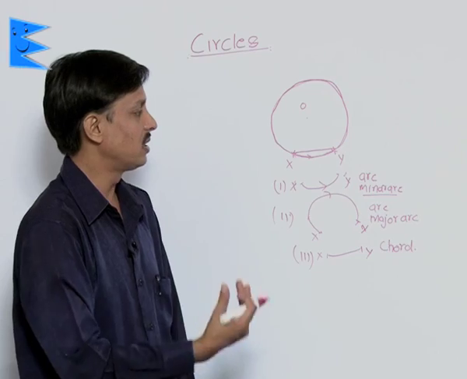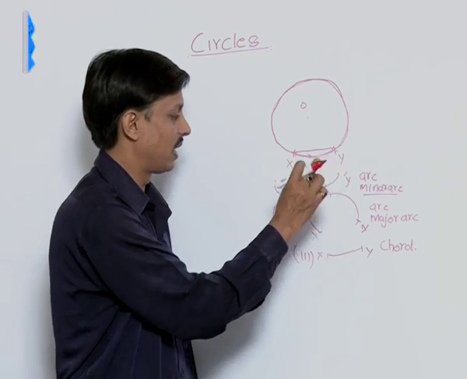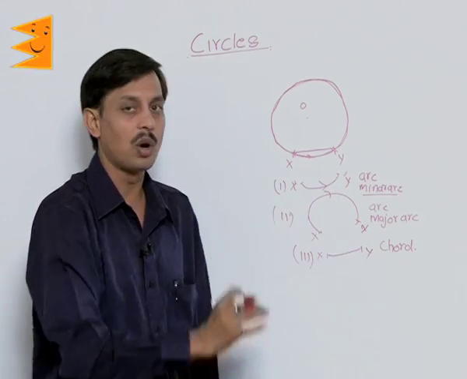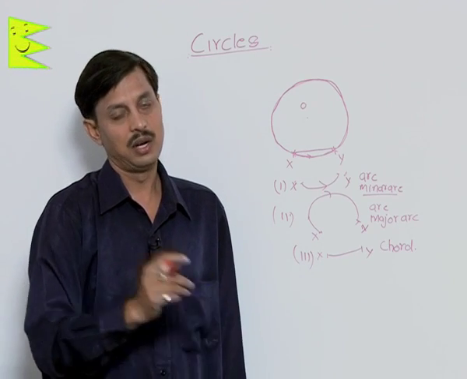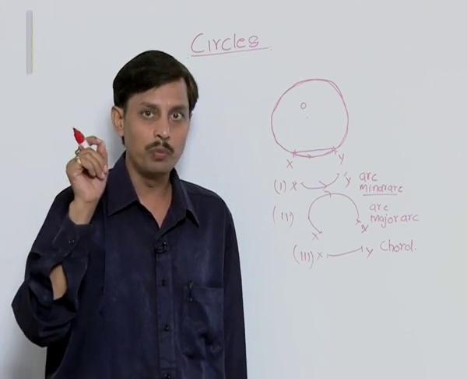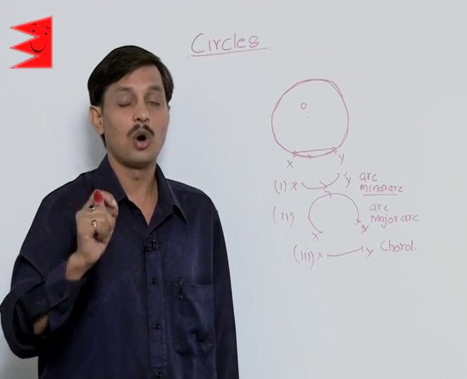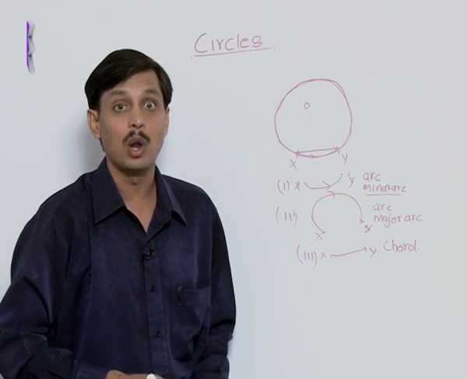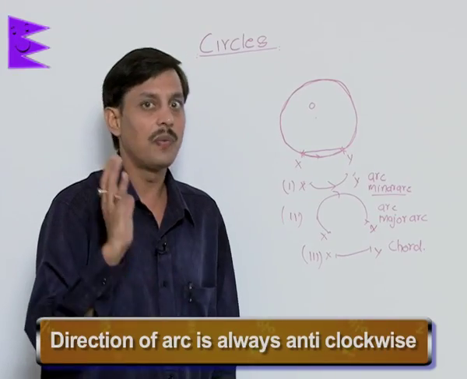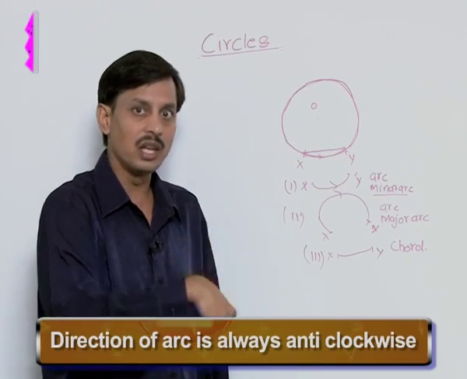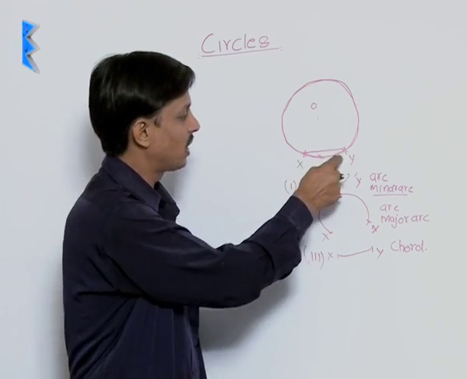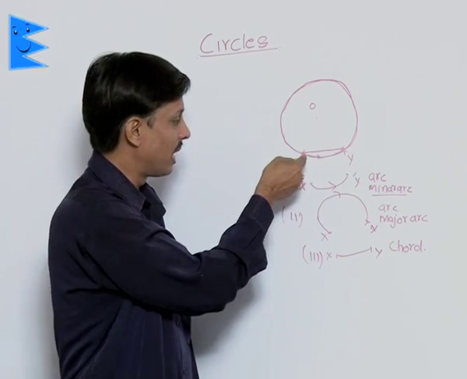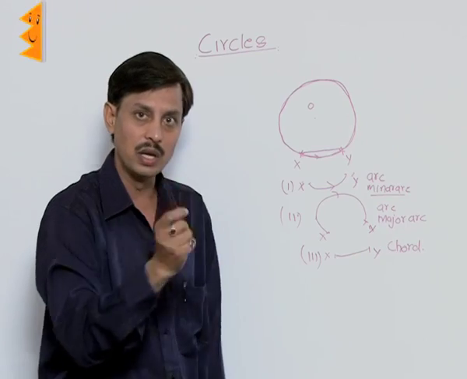Now the question is, if this is the minor arc, this is the major arc, and this is the chord, what is the direction of the arc? It is to be noted that the direction of an arc is always anti-clockwise. It is never clockwise. So if I say arc XY, it means I am moving from here to here.